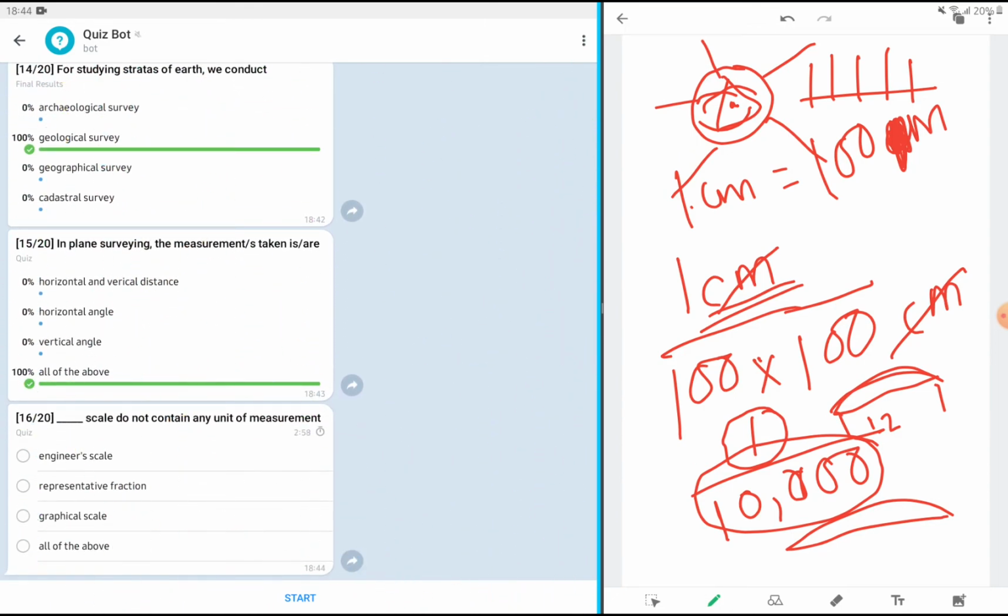Then, fill in the blank: scale does not contain any unit of measurement. Is it engineer scale, representative fraction, graphical scale, or all of the above?